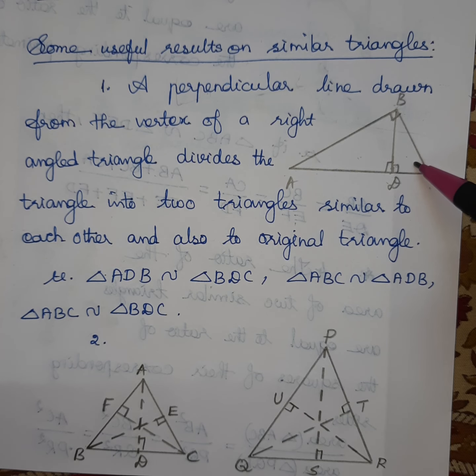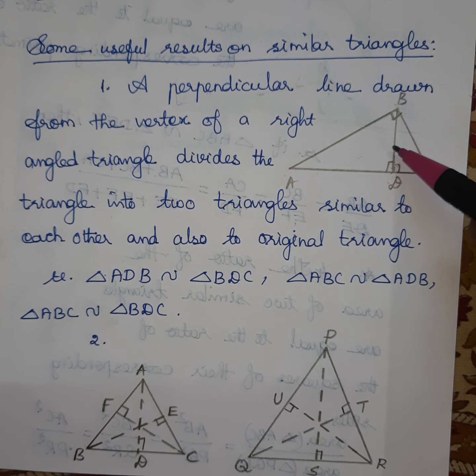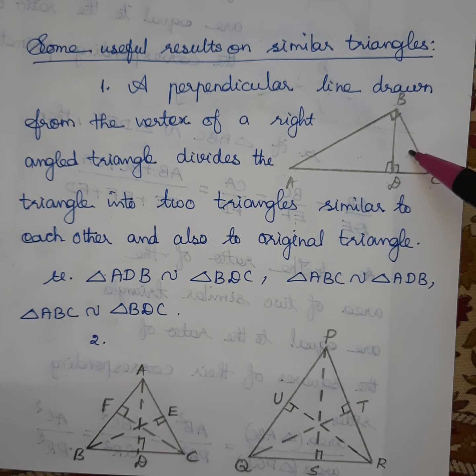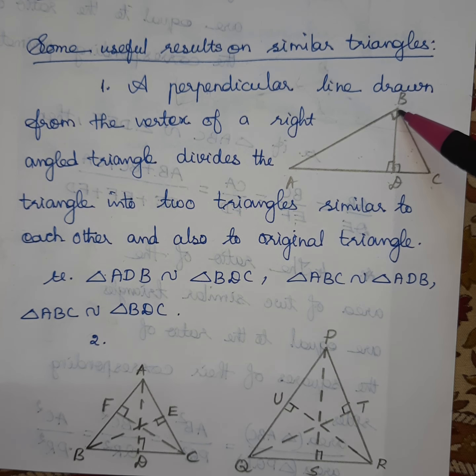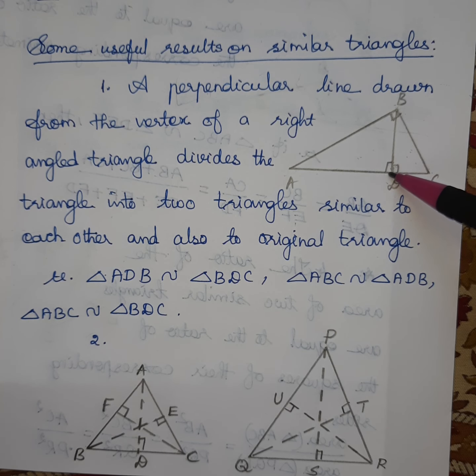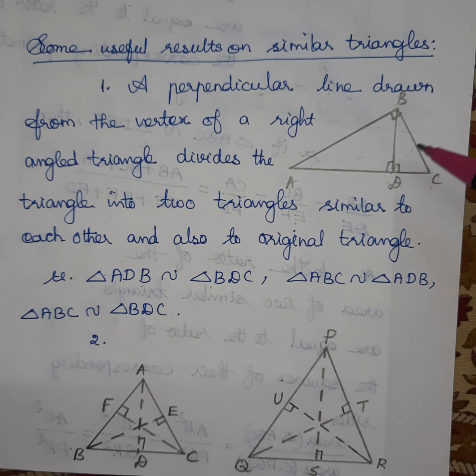Are you clear? And the two small triangles ADB and BCD are similar. These two triangles are similar. Like this way we can consider when we draw a perpendicular from the vertex of the 90 degree right angle. It is the first result.